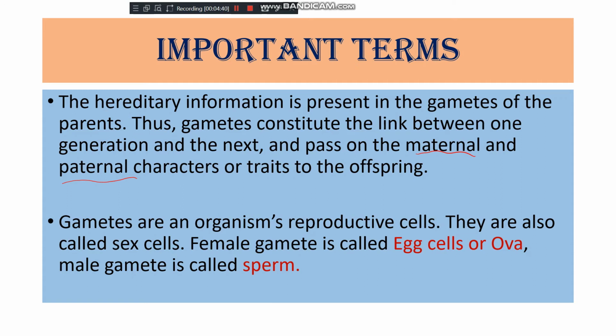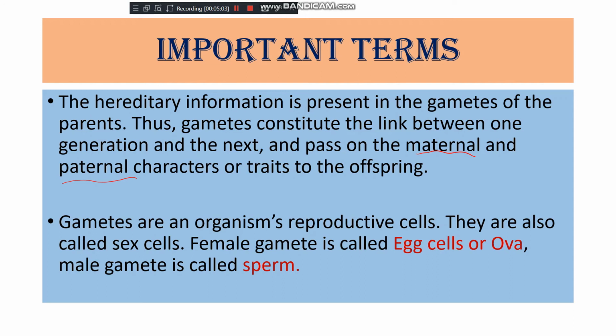Now again one new term comes for you, that is the gametes. What are gametes? Gametes are an organism's reproductive cells. Already you have studied in class 8 also the topic, how do organisms reproduce? In that you know that there are two types of reproduction, sexual and asexual.